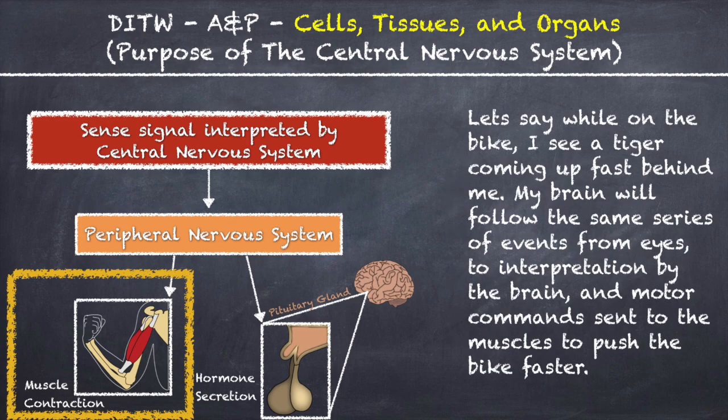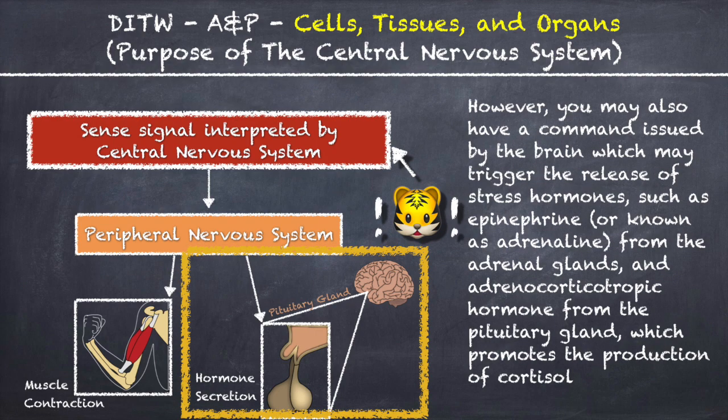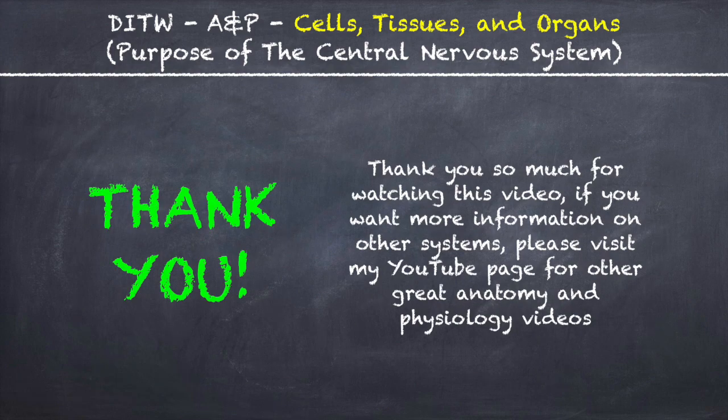Let's say while on the bike, I see a tiger coming up fast behind me. My brain will follow the same series of events from eyes to interpretation by the brain and motor commands sent to muscles to push the bike faster. However, you may also have a command issued by the brain which may trigger the release of stress hormones, such as epinephrine, known as adrenaline, from the adrenal glands, and adrenocorticotropic hormone from the pituitary gland, which promotes the production of cortisol.